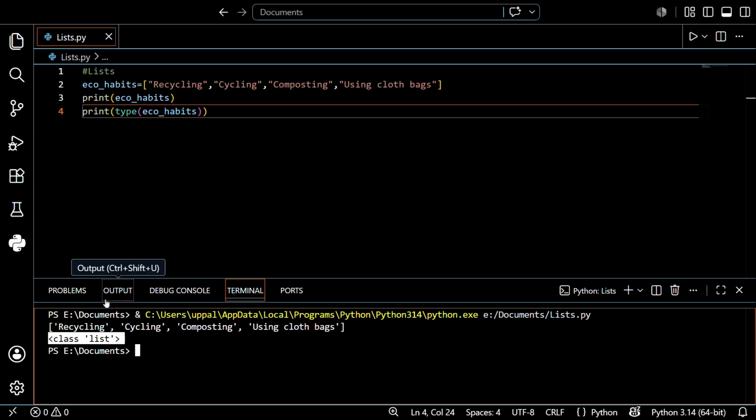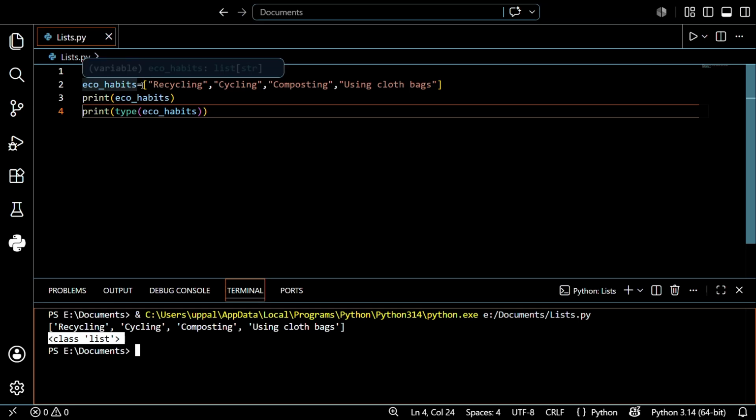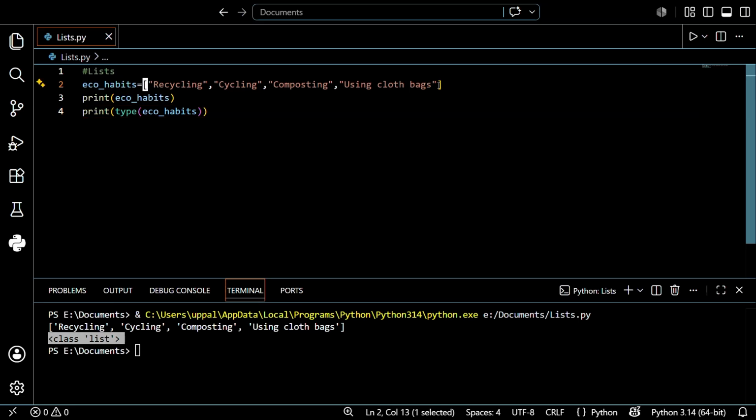Please notice that the square brackets are a must. That's how Python knows that it is a list. Actually guys, I want to ask one question: how does Python know the given variable is a list? Just by the square brackets. If the variable has square brackets, then it confirms that it's a list. So this is the way we're discussing: a list can hold any type of data like a number, text, even a mix of both.